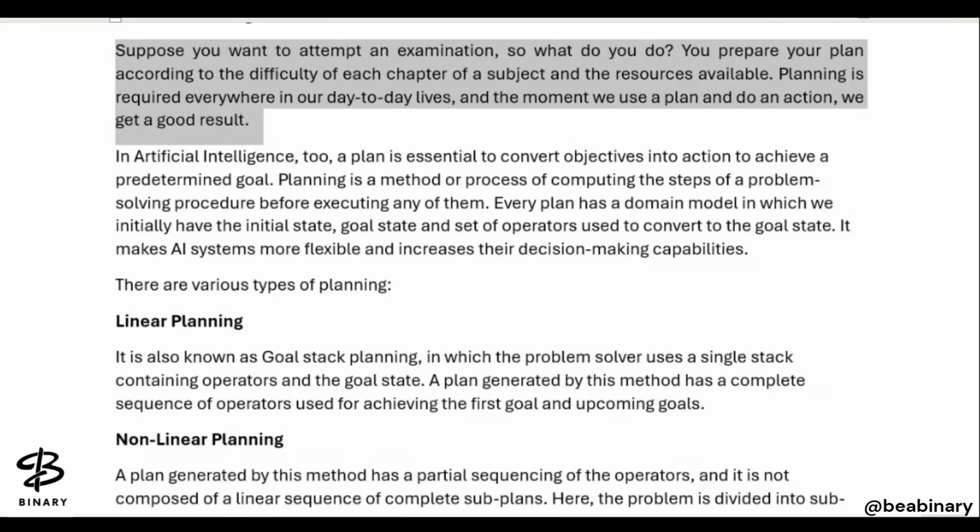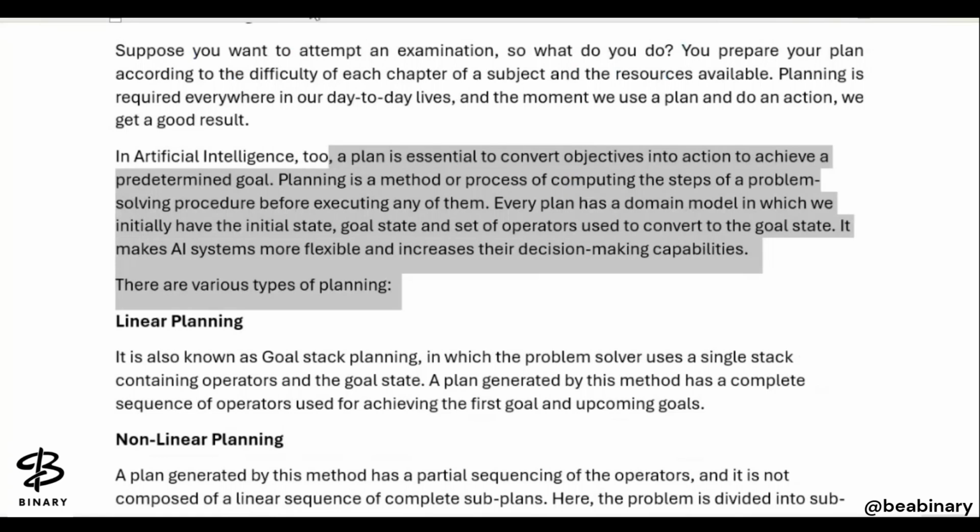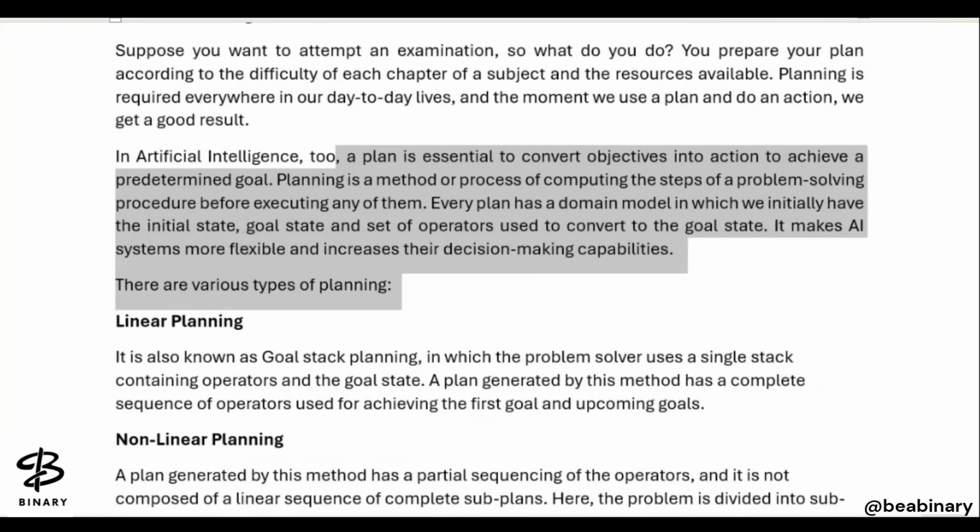So planning is required every day, everywhere, in your day-to-day life. The moment we make a plan and act according to our plan, we definitely get good results. Definitely in AI also, we are talking about this. So in artificial intelligence too, a plan is essential to convert objectives into an action to achieve a predetermined goal.